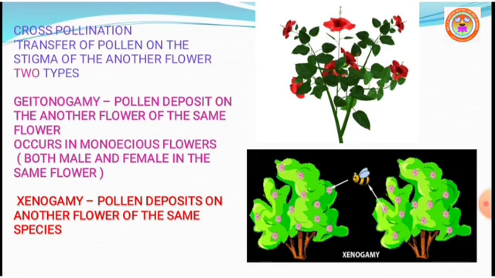Generally, in geitonogamy, if you observe, it occurs in plants which show monoecious condition.